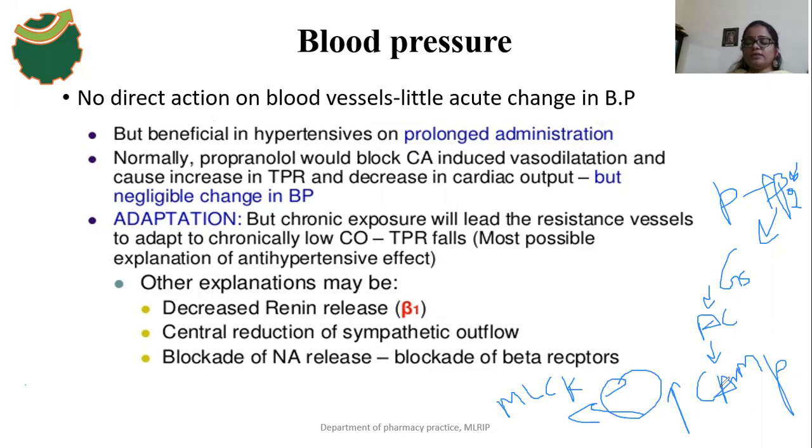So when cyclic AMP formation increases in smooth muscles, there is an inhibition of the MLCK enzyme, which means there is no phosphorylation of myosin protein. That decreases what effect? The contraction effect. So decreased contraction may lead to what? Relaxation effect.